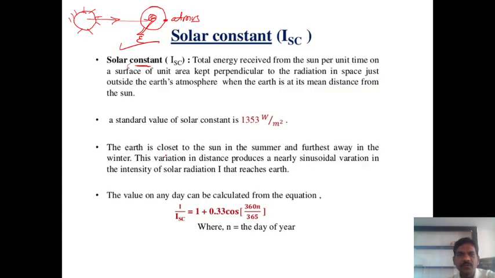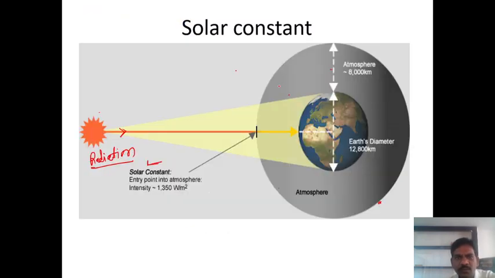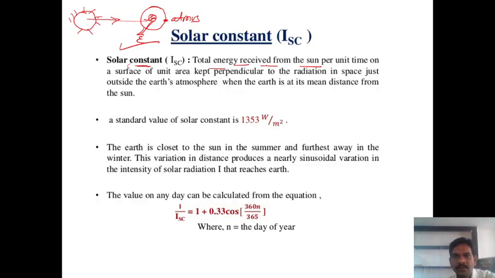So how to define the solar constant? If you consider, the total energy received from a sun per unit time on a surface of unit area kept perpendicular to the radiation in a space just outside the earth's atmosphere, when the earth is at a mean distance from the sun, is called the solar constant.